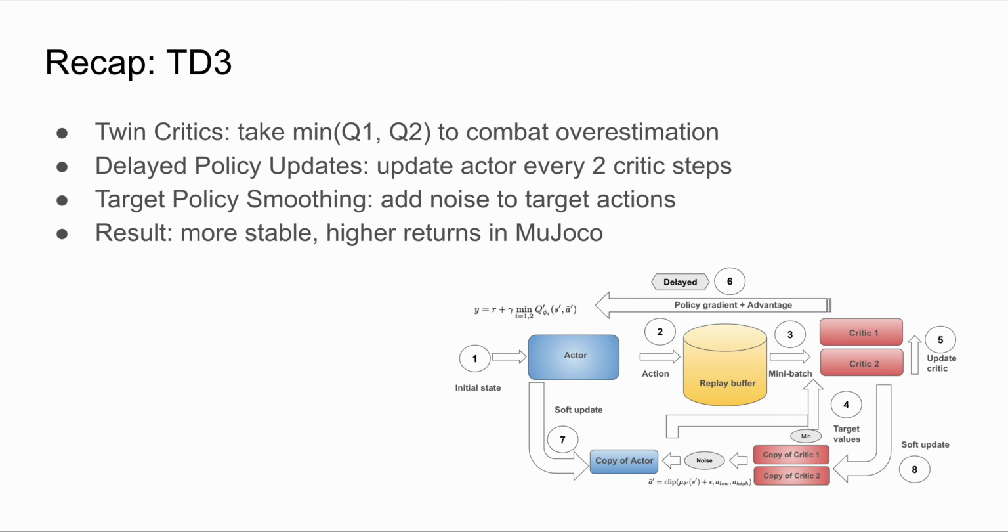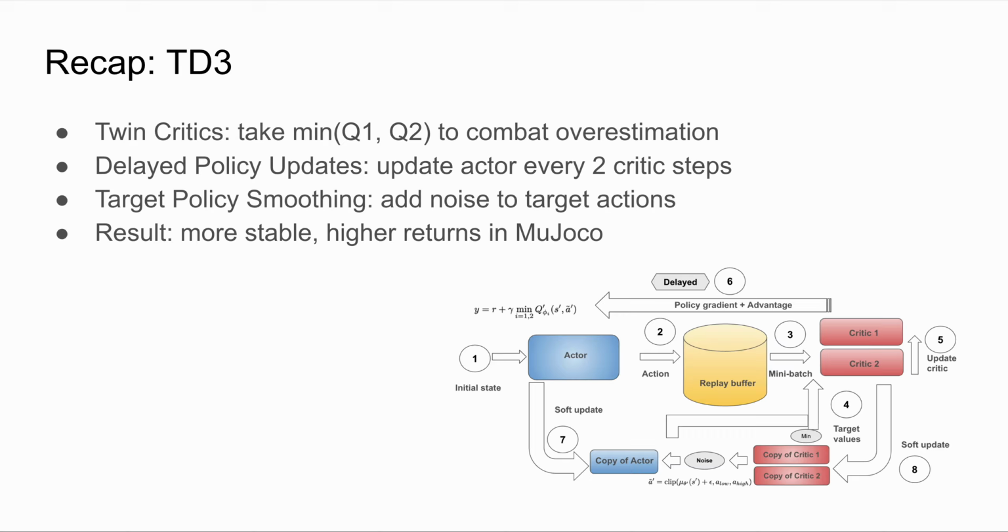TD3 improves on DDPG with three key stability mechanisms. First one is twin critics. TD3 uses two critics and takes the minimum of the Q estimates. This directly reduces overestimation bias. Next, we have delayed policy updates. The actor is updated only once every two critic updates, preventing noisy critic updates from propagating to the policy.